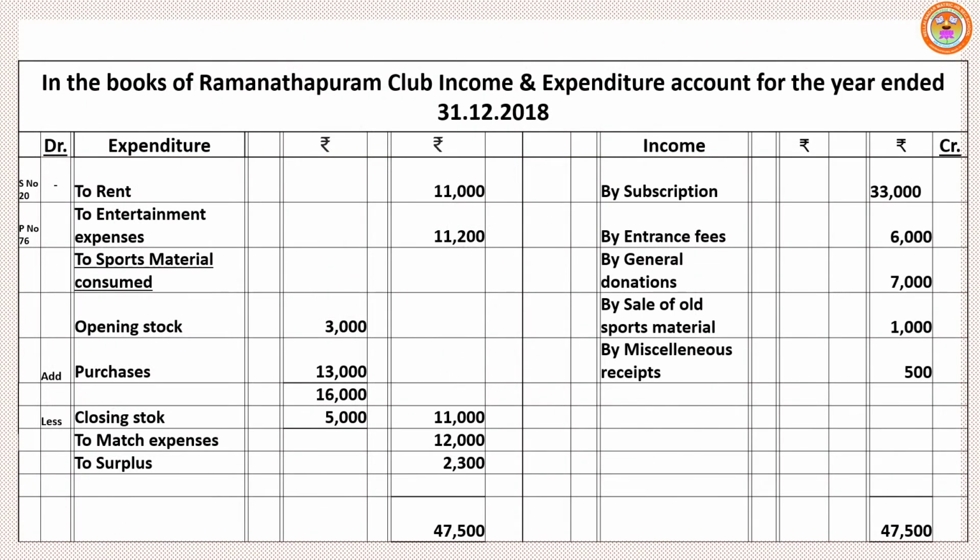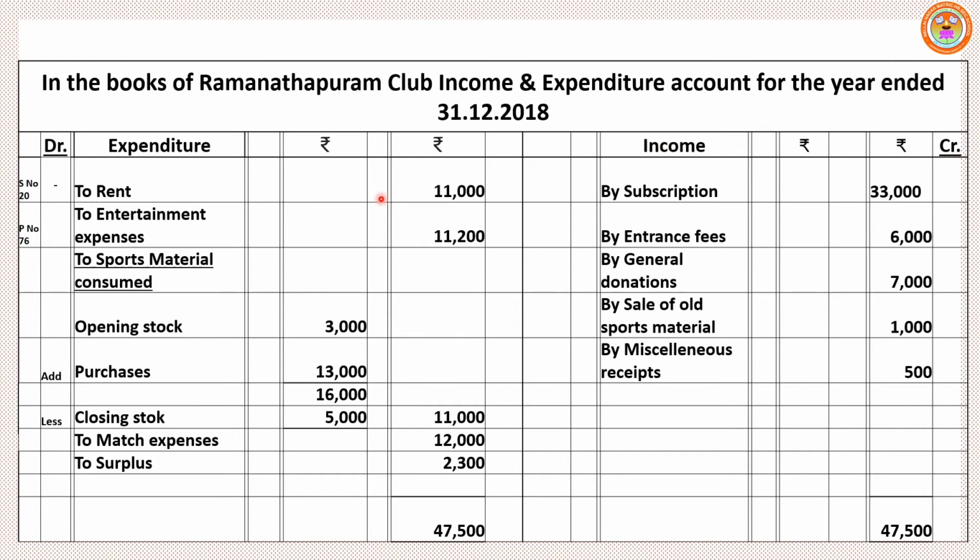Write the heading. In the books of Ramanathapuram Club, income and expenditure account for the year ended 31st December 2018. Look at the first one. Create columns, expenditure side and income side, debit side and credit side, based on the nominal account rule. Debit the expenses and losses, so we have written expenditure under the debit side. Credit income and gain, so credit side, income column.